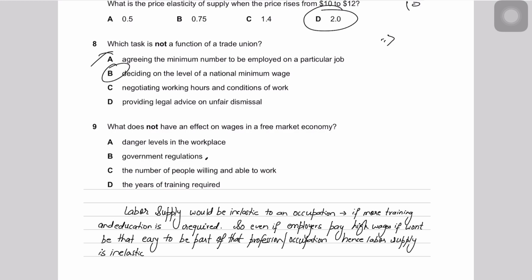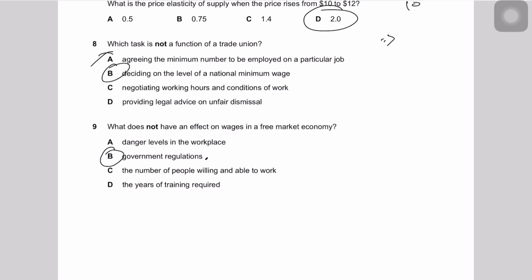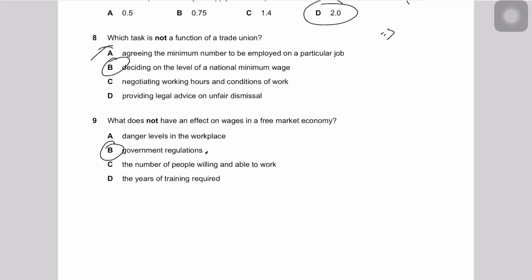So government regulations do not have an effect on wages in a free market economy, because government regulations do not affect the labor supply. Government regulations have an effect on the cost of production for firms, so it has nothing to do with the labor market. So 9B is the correct answer.